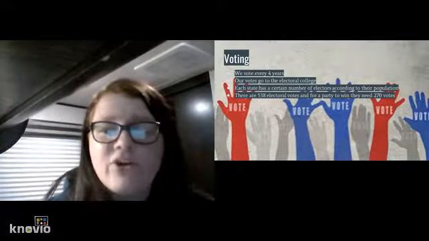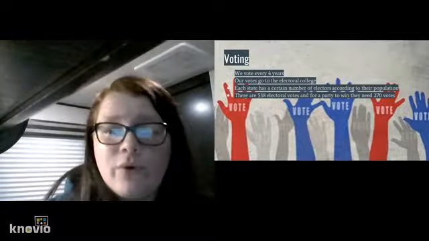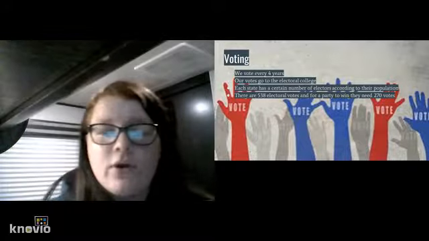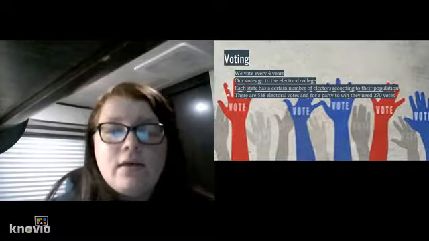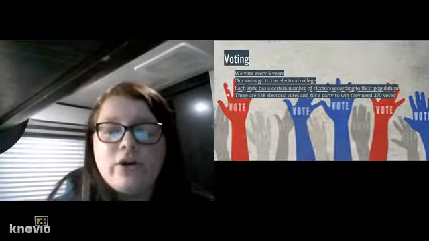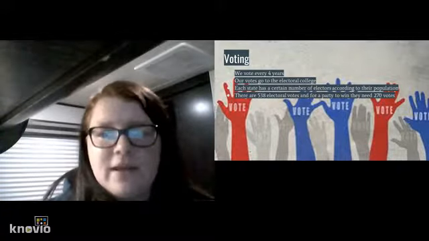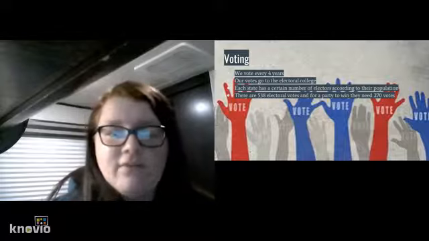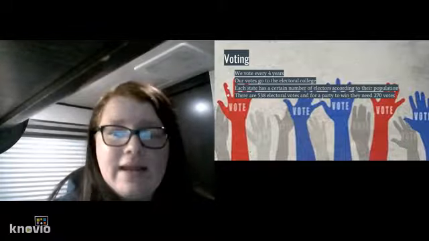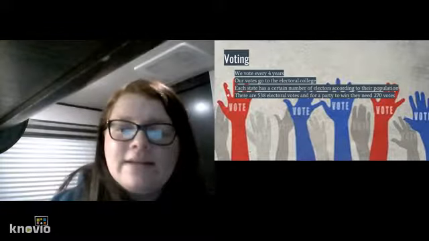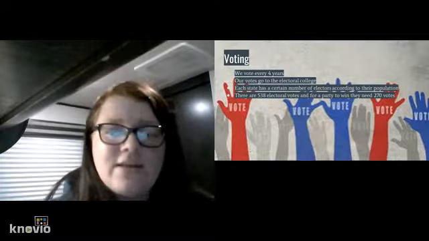There are 538 electoral votes in all of the United States, and for a party to win, they need to have 270 electoral votes, which doesn't seem like a lot, seeing as there are 538, but it is a lot. And as I said, certain states have more votes than other states.